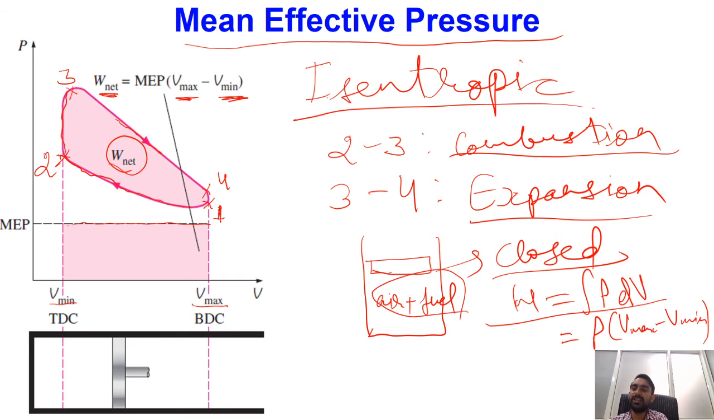That pressure is known as mean effective pressure, and mean effective pressure is a parameter used to characterize the size of the engine, or I can say the net work producing tendency of an engine.